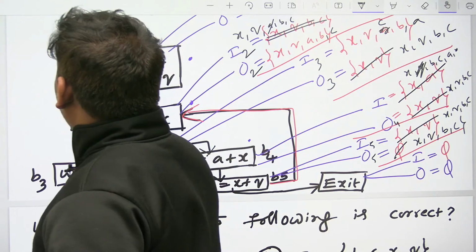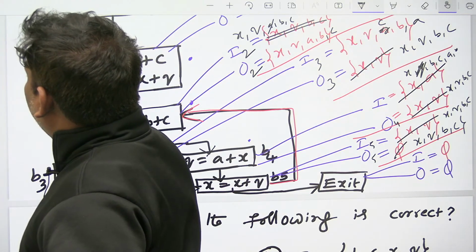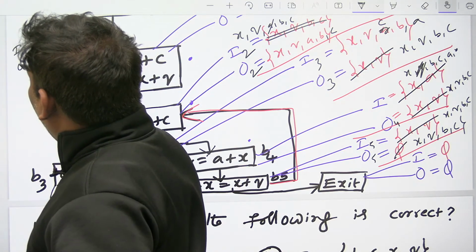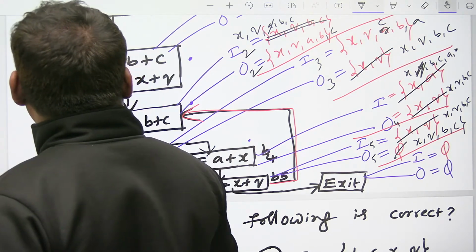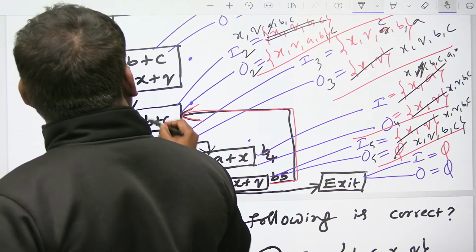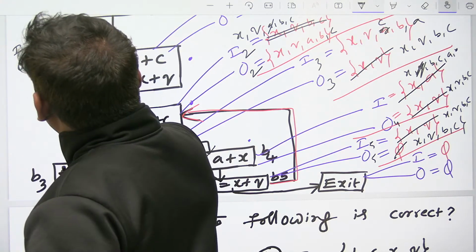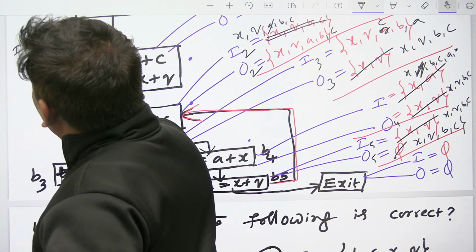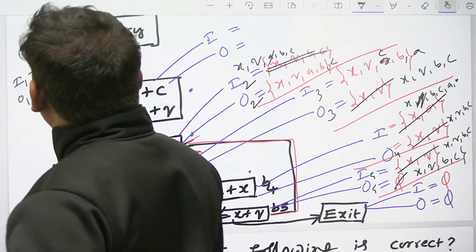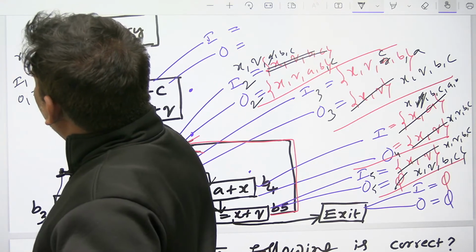Let's go for B1. In 1, O1. What is the O1? O1 is equal to, right? In of next to. What is the answer? XQBC. What about in of 1? In of 1 is equal to XQBC